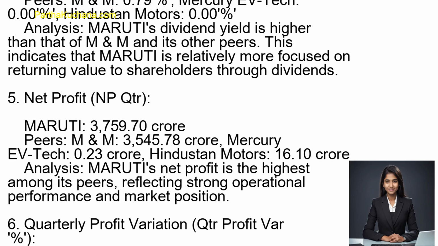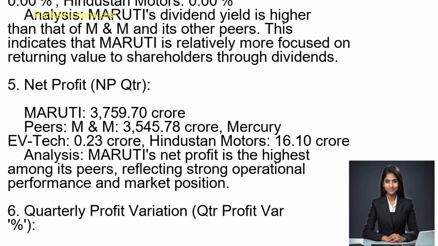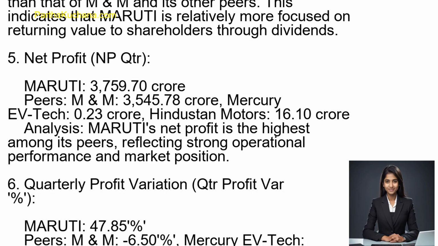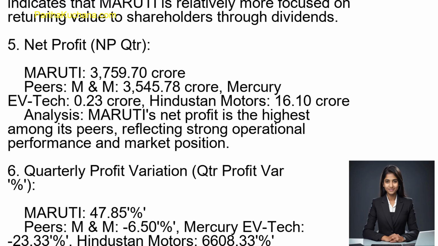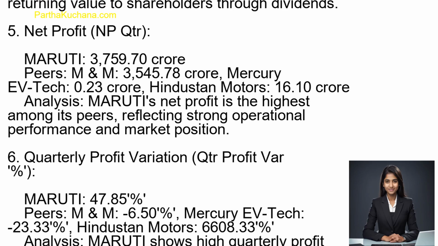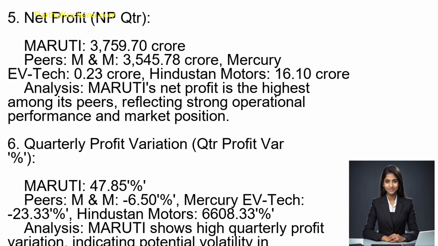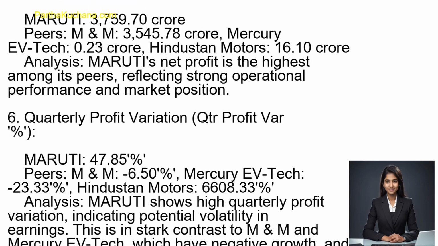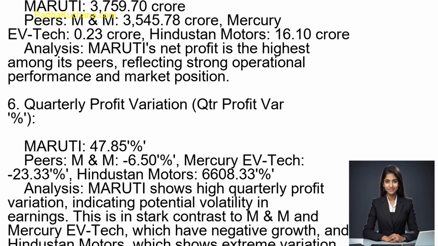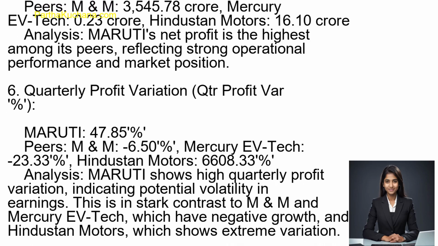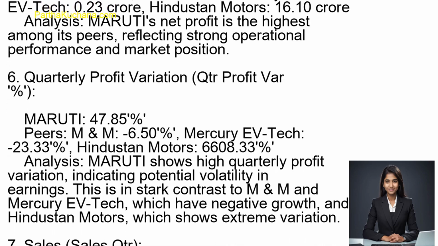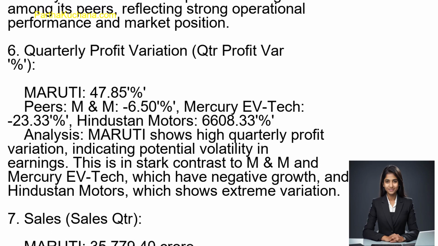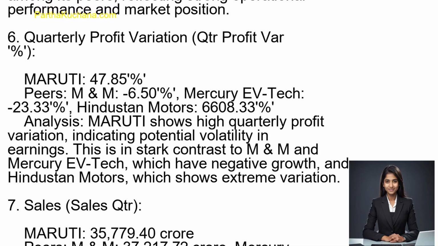This indicates that Maruti is relatively more focused on returning value to shareholders through dividends. 5. Net profit, NPQTR. Maruti, 3,759.70 crore rupees. Peers: M&M, 3,545.78 crore rupees, Mercury EV Tech, 0.23 crore rupees, Hindustan Motors, 16.10 crore rupees. Analysis: Maruti's net profit is the highest among its peers, reflecting strong operational performance and market position.